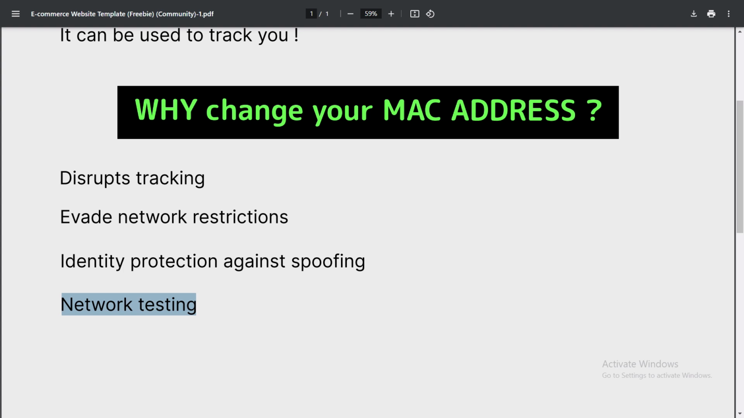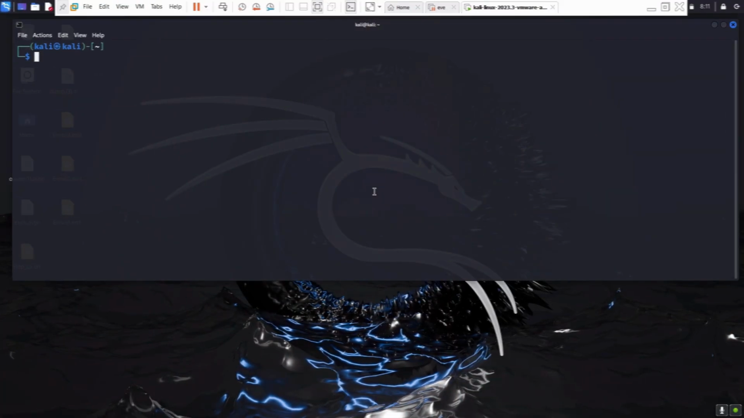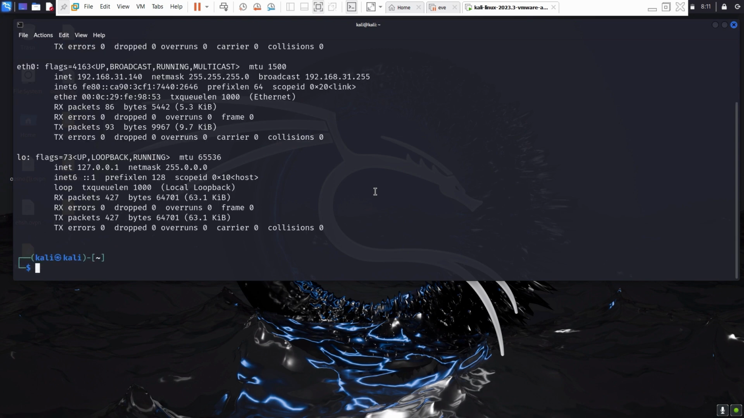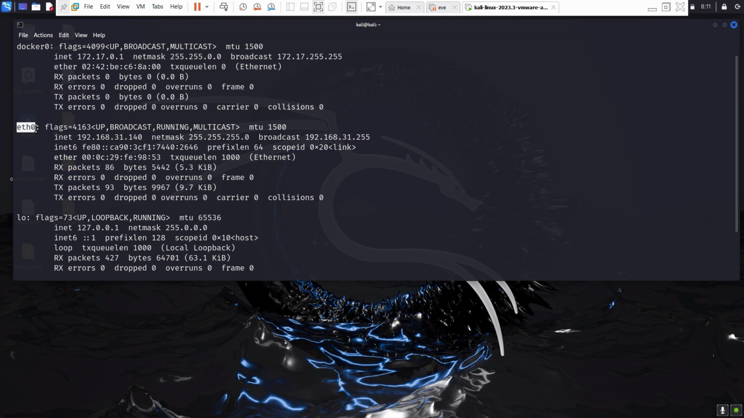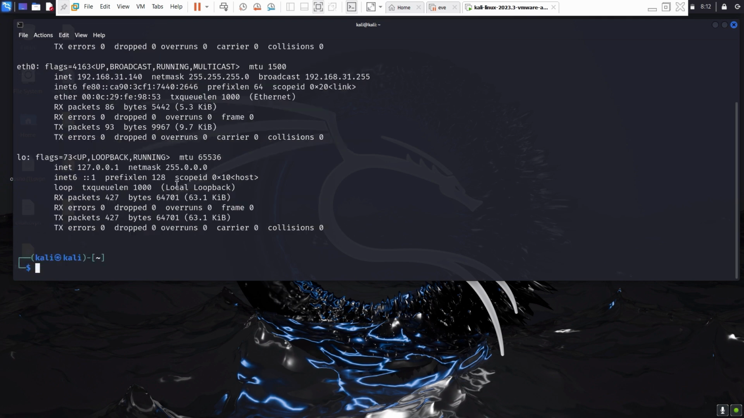Now we will head over to the practice, where I'll be using a Kali Linux machine. First, we will list our network interfaces with the network command ifconfig. Our interface is eth0 and our MAC address is the value under the ether parameter. In order to change it, we must disable the interface first by typing ifconfig, our interface's name eth0, and the keyword down.